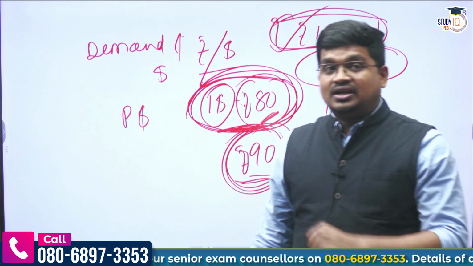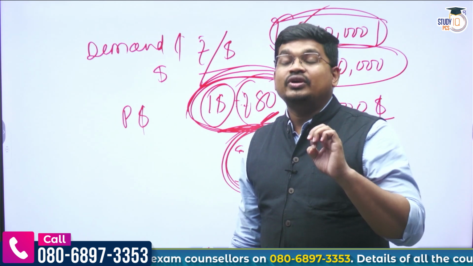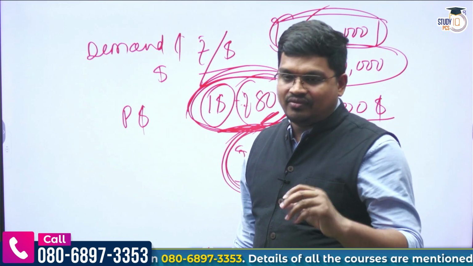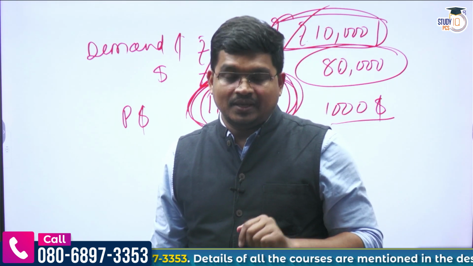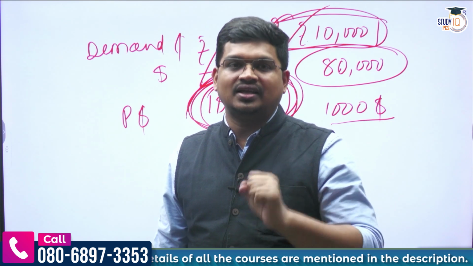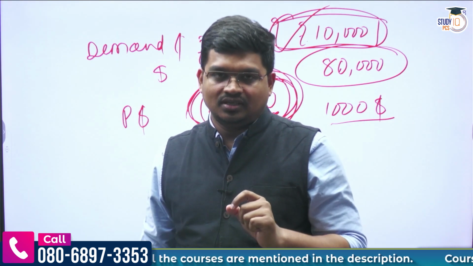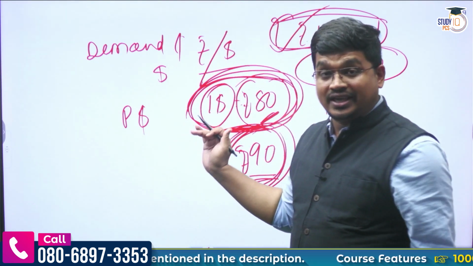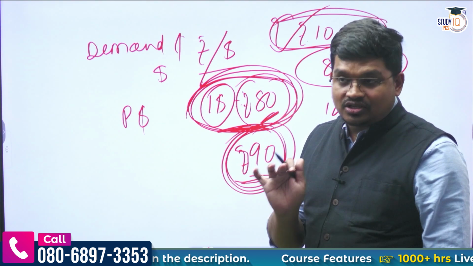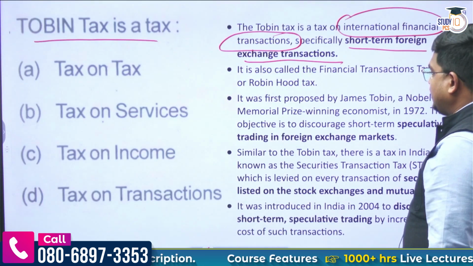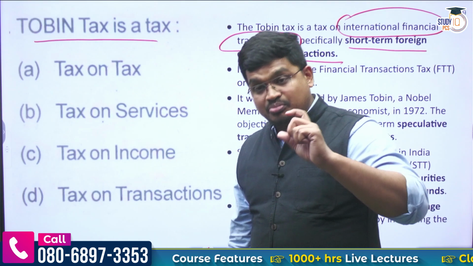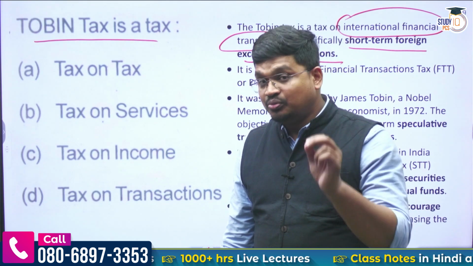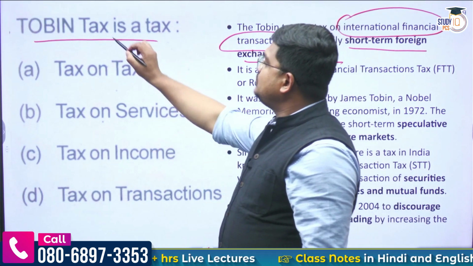So what did the government think? Government thought we have to check this, we have to restrict this, we should have a regulation on this. If speculation acts in the market, there could be a possibility of exchange rate fluctuation in the market. So the government wanted to control it. So for that, they started imposing a tax on speculation, which we call the Tobin tax.